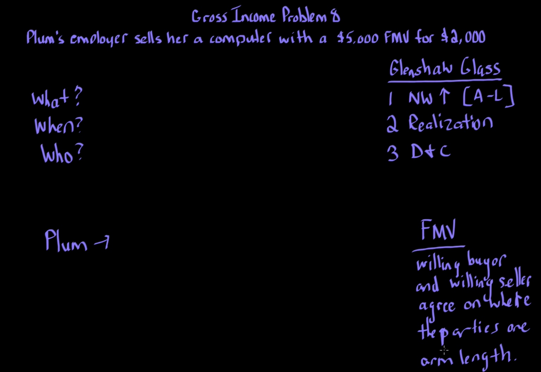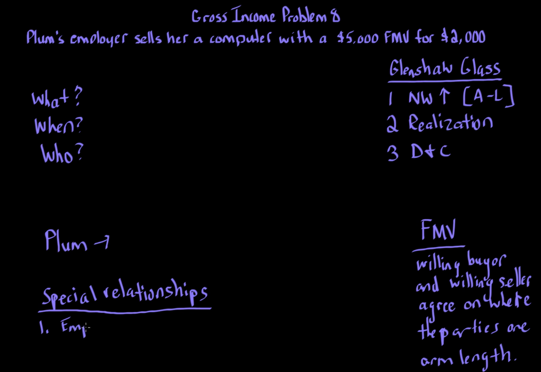But we have to worry about whether the parties are at arm's length, which means that these parties are not in any way related or have any type of influence. Well, we know there's an employer-employee relationship. And in tax, special relationships are a big deal. Whenever you see an issue dealing with a special relationship, you should have a red flag, like a siren, like an alarm go off. Because there are a few special relationships you need to focus on. The first is when you have employer-employee relationships, because there can be some implied transactions going on here.